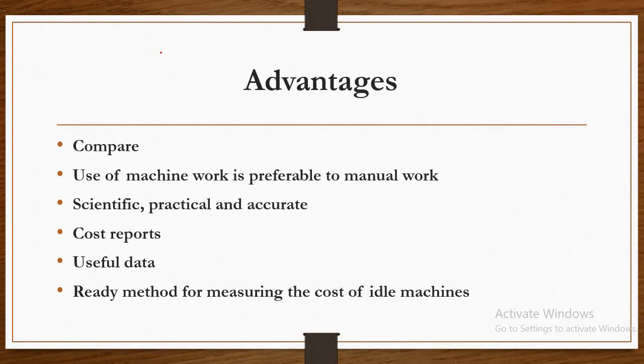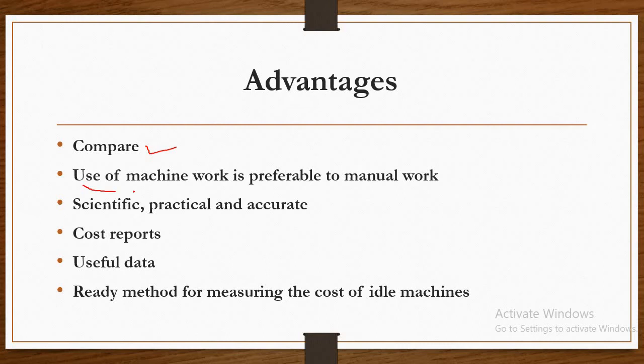Then, what are the advantages of the machine hour rate? In the first advantage, if you calculate the machine hour rate for 1 hour, it helps to compare the relative efficiency and cost of operating different machines.